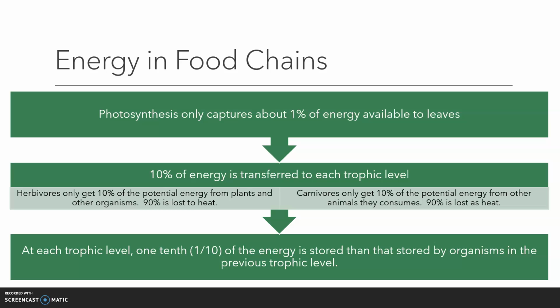Carnivores get 10% of the energy available from other animals. 90% of the energy is lost as heat. At each trophic level, 1/10 of the energy is stored, while the rest is lost from the energy stored by organisms in the previous trophic level.